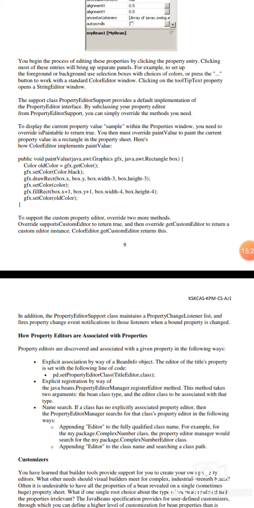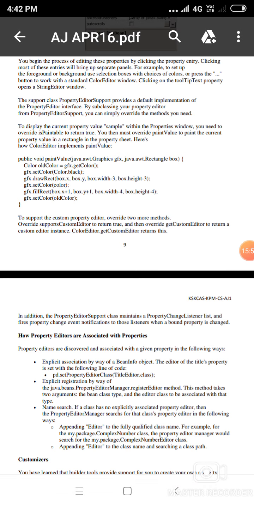public void paintValue, with java.awt.Graphics gfx and java.awt.Rectangle box. Color oldColor = gfx.getColor(); it gets the old color equal to gfx.getColor(). Gfx means graphics. gfx.drawRect(box.x, box.y, box.width - 3, box.height - 3);